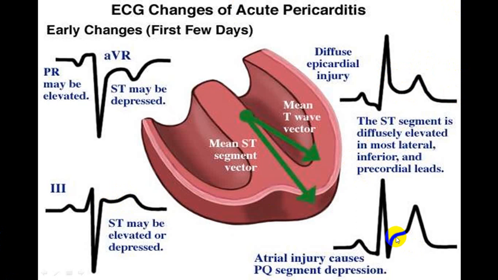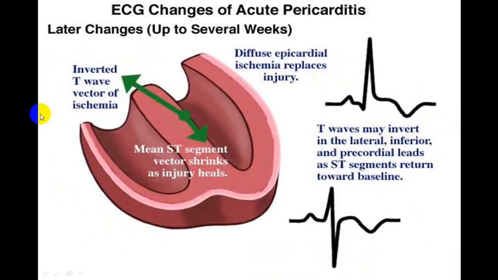While this will be after atrial injury, you will have a PQ segment depression. This is P to Q segment, or we call PR segment depression. So once you get that, that will be more commonly seen in aVR. You will be able to see very classical in aVR. PR segment changes you will be able to see better in aVR than any other lead. And if you see this epicardial ischemia, diffuse epicardial ischemia can have a T wave inversion.